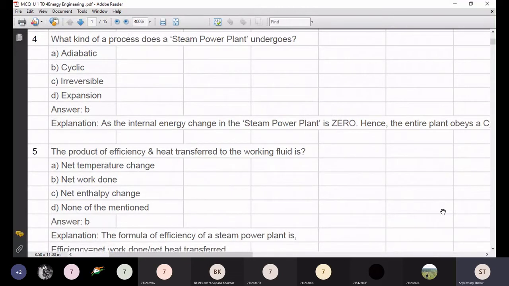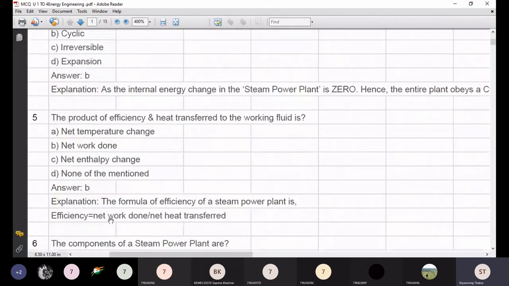We know the formula of efficiency of the steam power plant is efficiency equal to net work done by net heat transfer. So here what is asked? If it is the product of efficiency and net heat transfer, it would be the net work done.